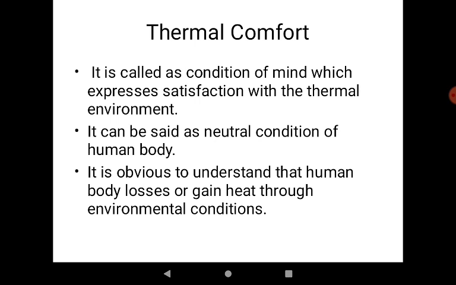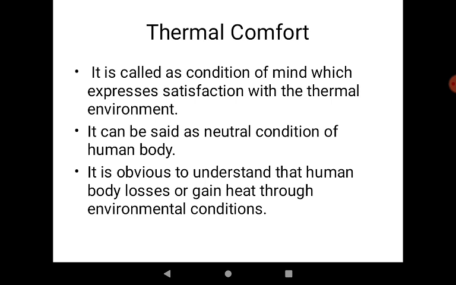So thermal comfort, what is thermal comfort? It is called a condition of mind which expresses satisfaction with the thermal environment. So we all know that our body has some average temperature, and the surrounding temperature keeps on increasing or decreasing according to the weather conditions.